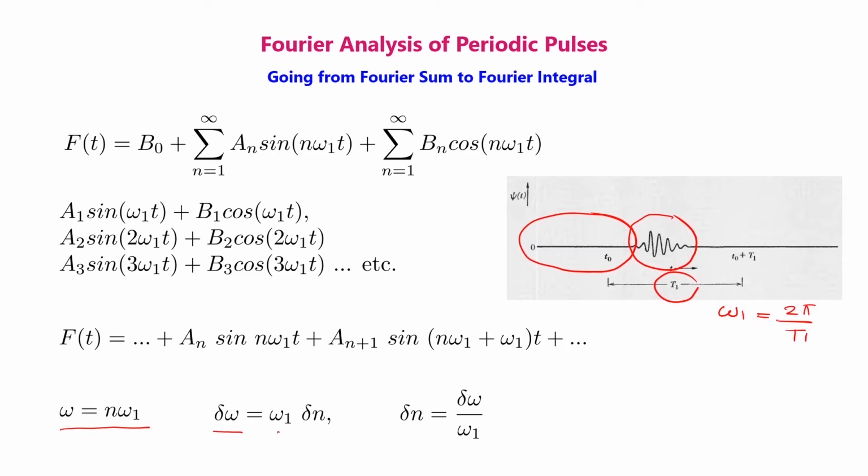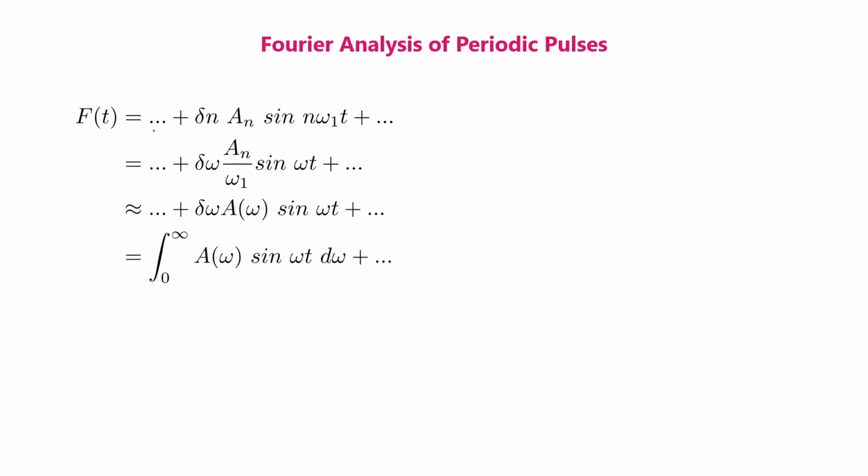Therefore, delta omega is equal to omega 1 times delta n, or delta n equal to delta omega divided by omega 1. Therefore, the expression for ft can now be written as initial terms plus the term in between, that is delta n an sin n omega 1 t plus the later terms, which is equal to delta omega an divided by omega 1 times sin omega t plus the later terms, which is approximately equal to delta omega a omega sin omega t plus the other terms.